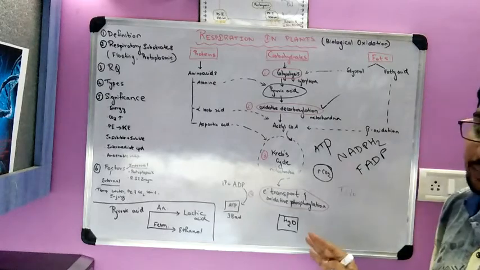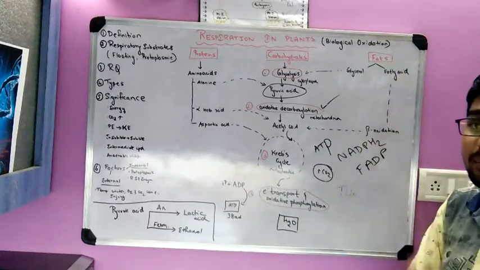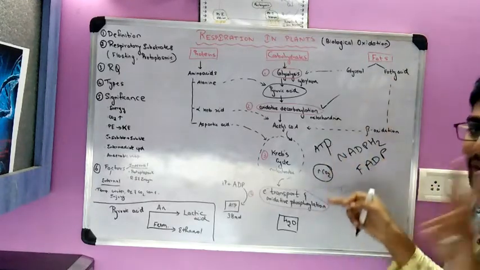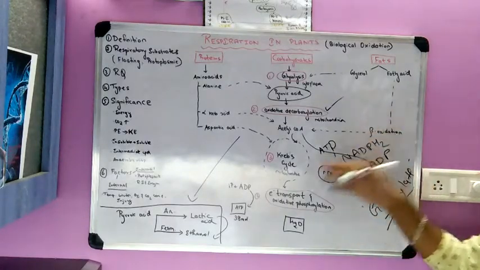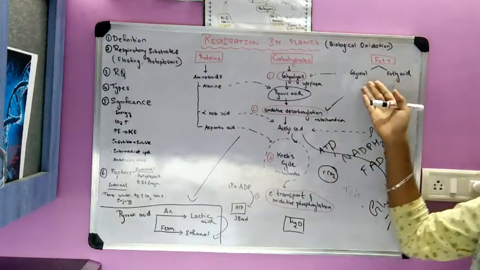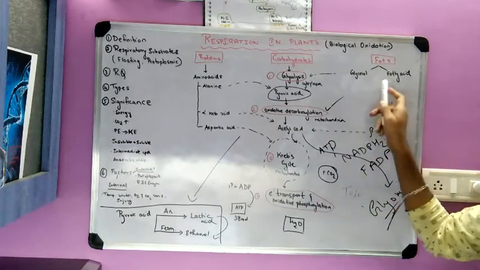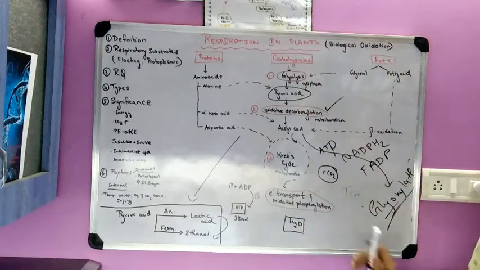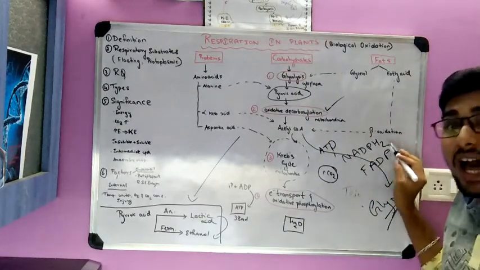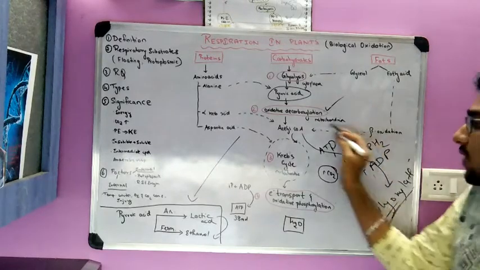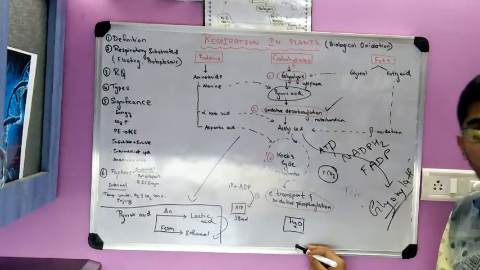the same products. In case of fats, if you consume fats, how does the breaking down of fats take place? Fats we can classify into two types, glycerol and fatty acids. If it is in the form of glycerol, it directly undergoes glycolysis and the same process occurs. If it is in the form of fatty acid, it undergoes the beta oxidation pathway and gets converted to acetyl coenzyme A, that is involved in the Krebs cycle, and ATP is formed.